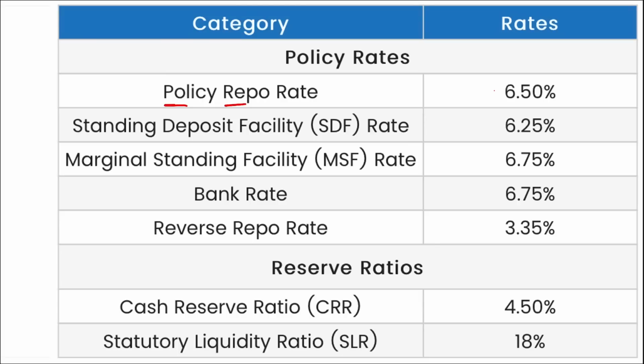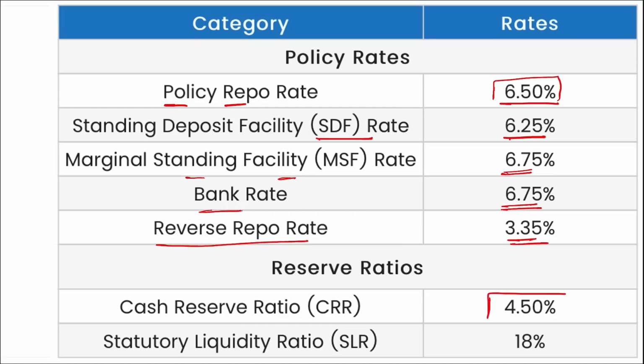You can see the policy repo rate is 6.5%, the SDF rate, standing deposit facility, is 6.25, the marginal standing facility rate is 6.75, the bank rate is 6.75, and the reverse repo rate is 3.35. And if we talk about reserve ratios, the cash reserve ratio is 4.5% and the statutory liquidity ratio is 18%.